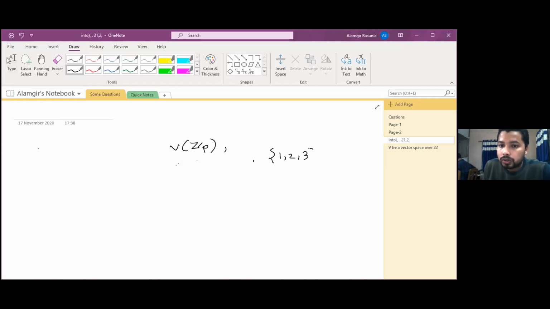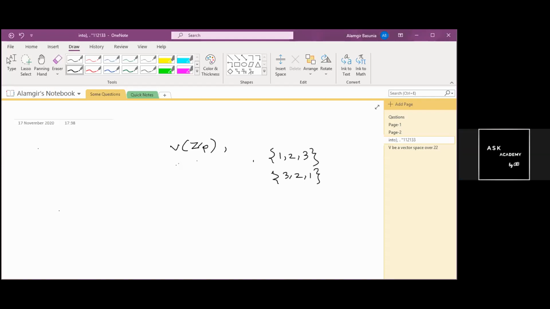If I write 1, 2, 3 and then I write 3, 2, 1 as a set, these two are the same set. But if I say ordered set, these are different sets. In the case of an ordered set, the position of the elements does matter. In which position which element belongs matters in the case of an ordered set.